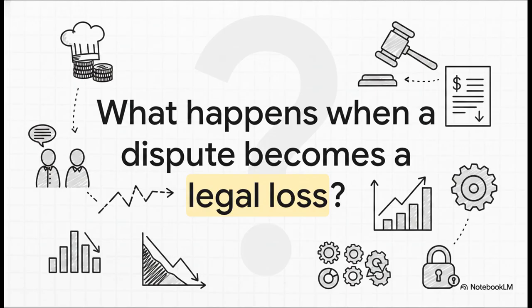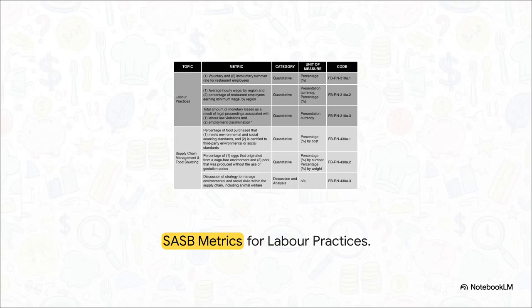The whole goal here is to give stakeholders and investors total transparency into workforce mismanagement. If we look at the broader SASB sustainability accounting standard for restaurants, you'll spot several metrics dealing with things like turnover rates and minimum wage. But for our purposes today, we are zeroing in on one very specific code, FBRN 310A.3. This is the exact metric that dictates how your entity has to report its legal financial liabilities regarding the workforce.